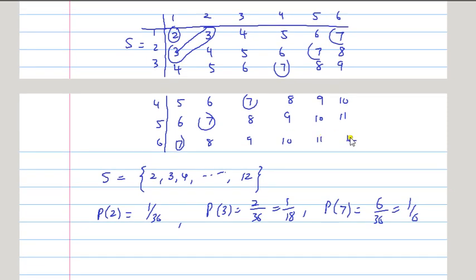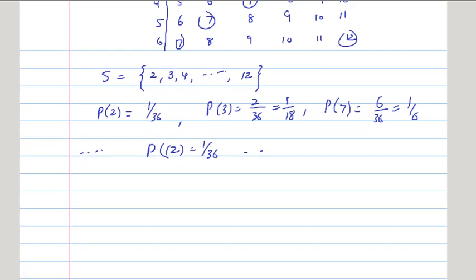So you can keep on. For example, what is the probability of 12? The probability of 12 will be again 1 by 36. So you can write all the probabilities here, not just 2, 3, 4. If they don't ask you for all probabilities, then no need to write.